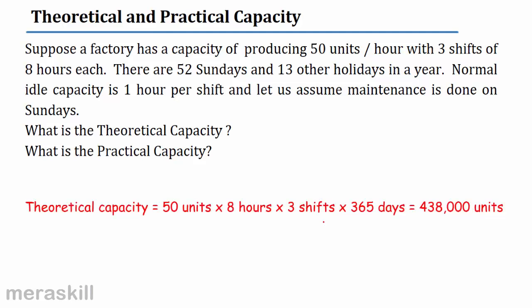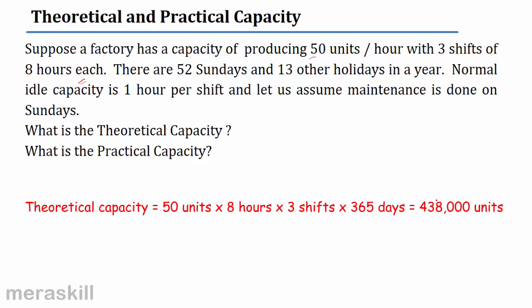Can I say the theoretical capacity is you are making 50 units per hour. So you work for 8 hours and you have 3 shifts. Correct? 50 units into 8 hours into 3 shifts, and you work for 365 days. In that case, you could say the theoretical capacity would be 438,000 units.